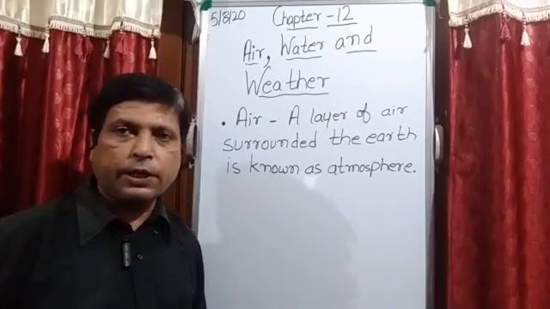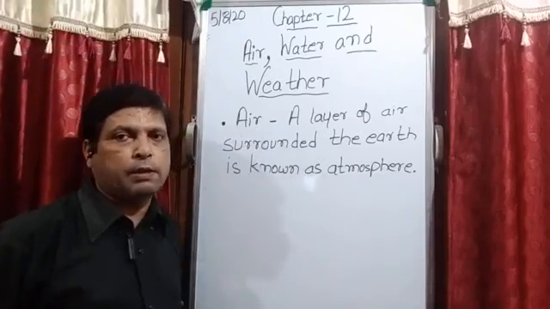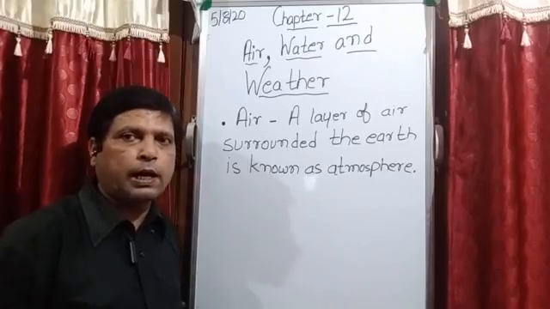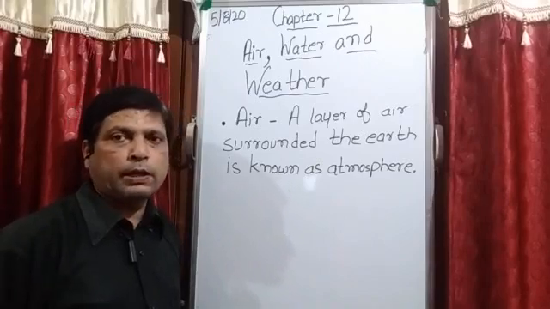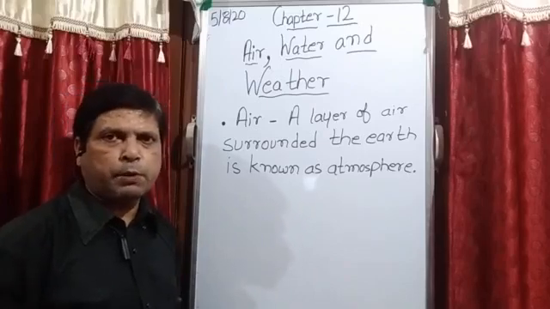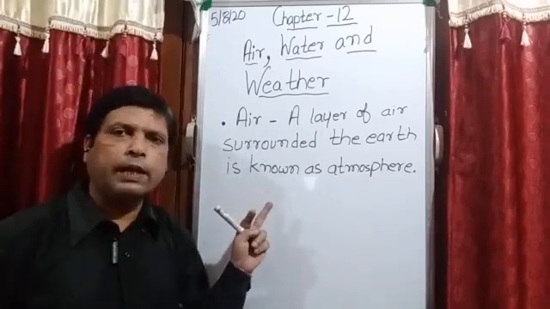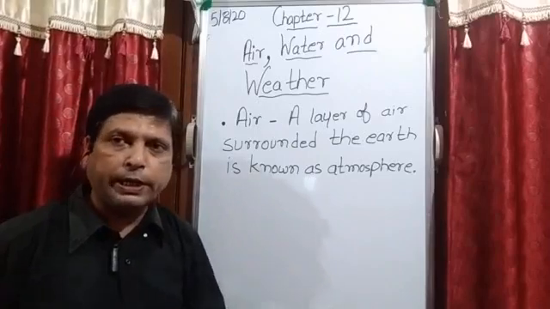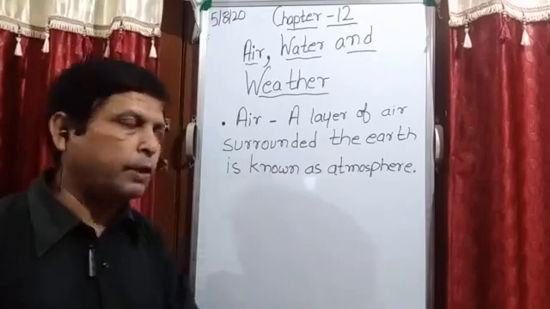That is the reason in chapter number 12 not too much detail of air and water is given. Directly it is given the discussion of weather, what is weather, and how you understand what is weather. So before I explain what is weather, let's do a little discussion about the air, what we have already done in chapter number 9. Then I will start with water and weather.